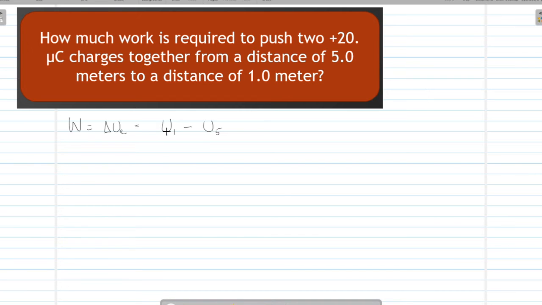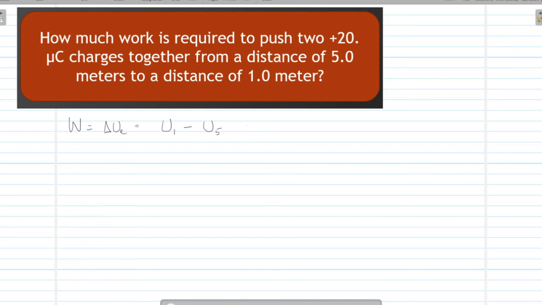When the charges are 1 meter apart, they will have a greater electrical potential energy because they're both positive. They don't want to be close together. So putting them close together will increase their potential energy. Putting them far apart will decrease their potential energy. So we'll have U1 minus U5.